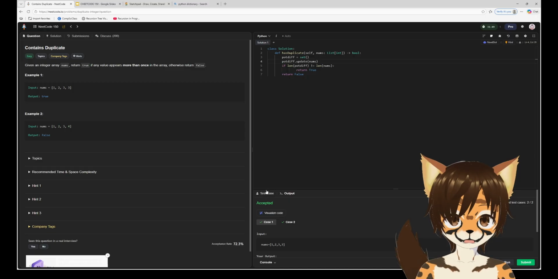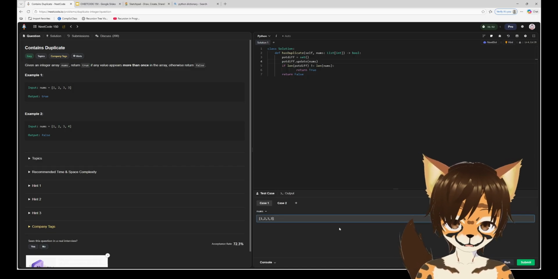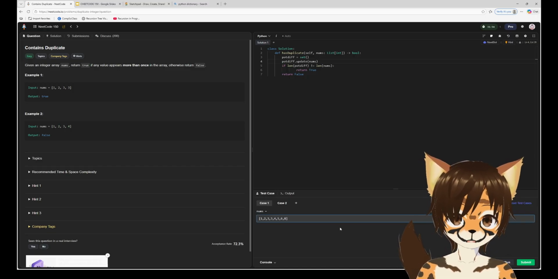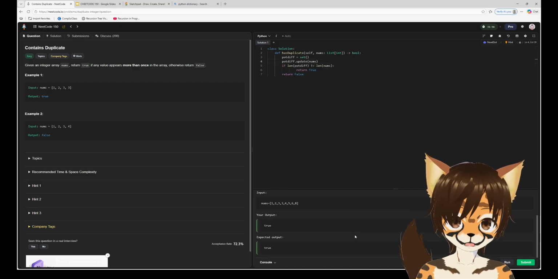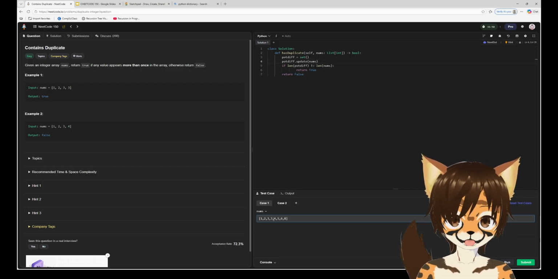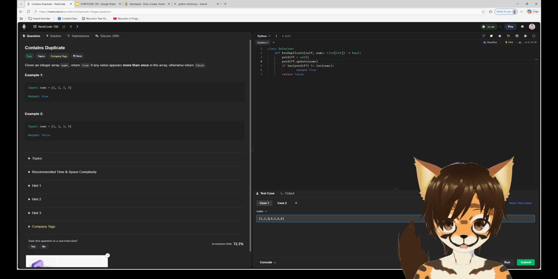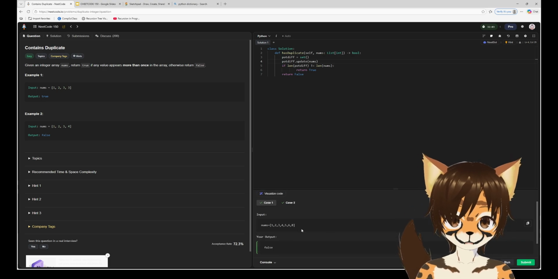Do we have any extra test cases? Let's do a fun one. Let's do like that. Run. Yeah, that's great. They like that. Let's get rid of one of these so they're all actually unique. And then, yeah.